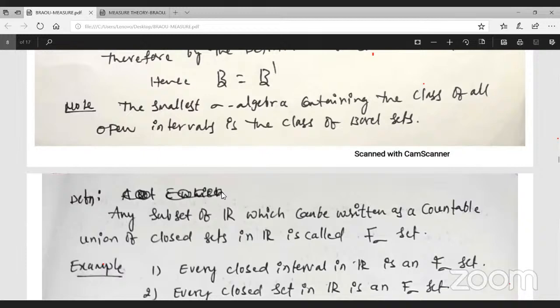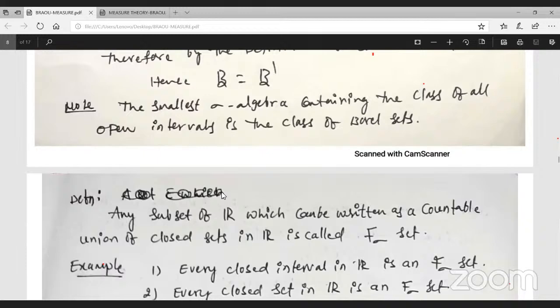Any subset of R which can be written as a countable union of closed sets in R is called an F sigma set. A G delta set is a countable intersection of open sets. This is on page number 7, the last definition.